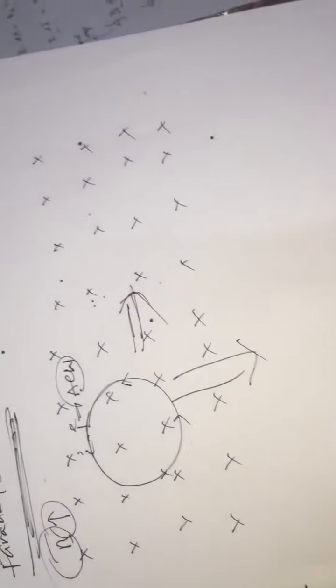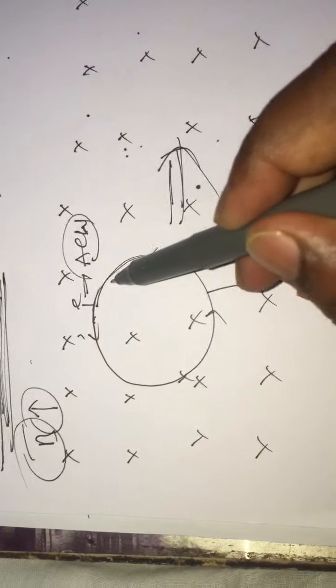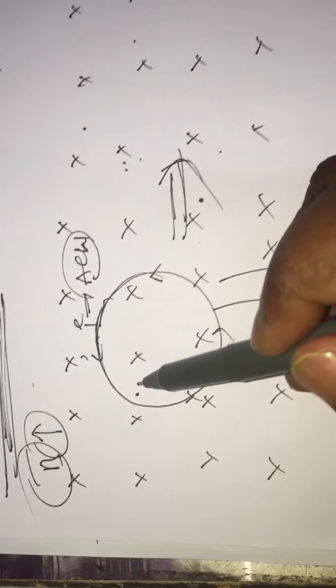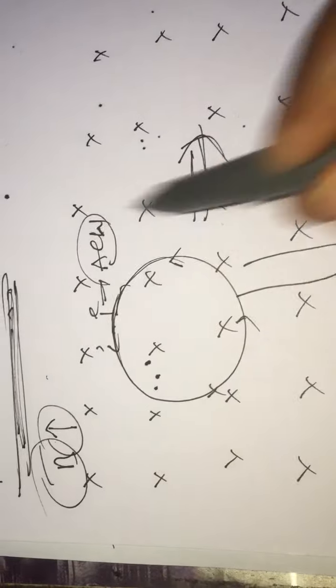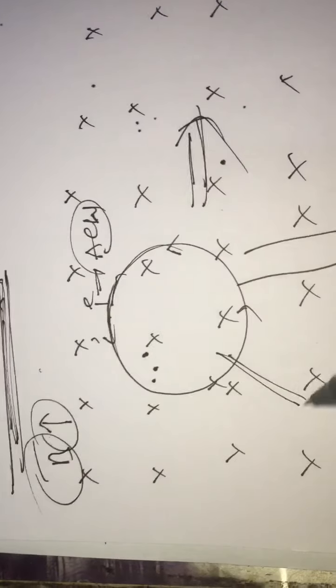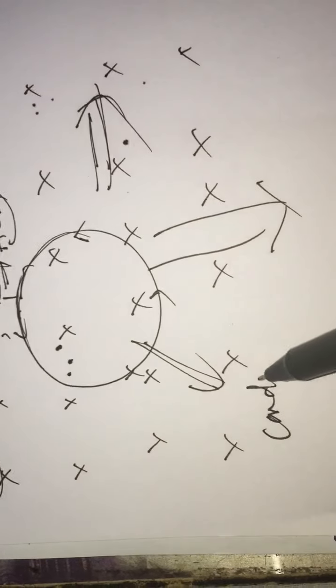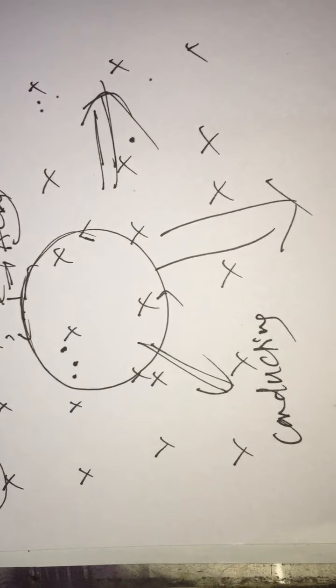See, this wire, whatever it is, either an iron wire or a copper wire or an aluminum wire, is a conducting loop.